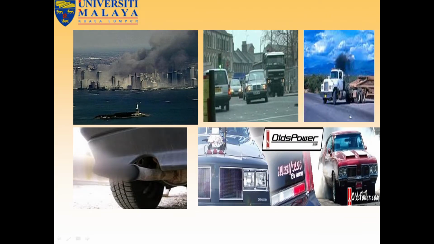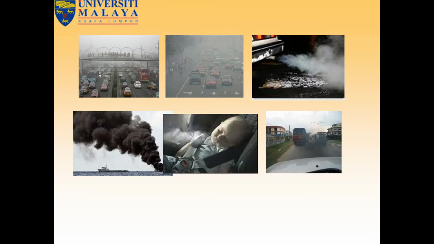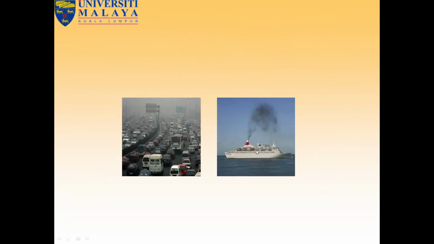And here from different industrial areas, and buses, cars, trucks, old cars, smoke, a lot of smoke. It pollutes our environment. So you can see here in different countries there is smoke pollution.